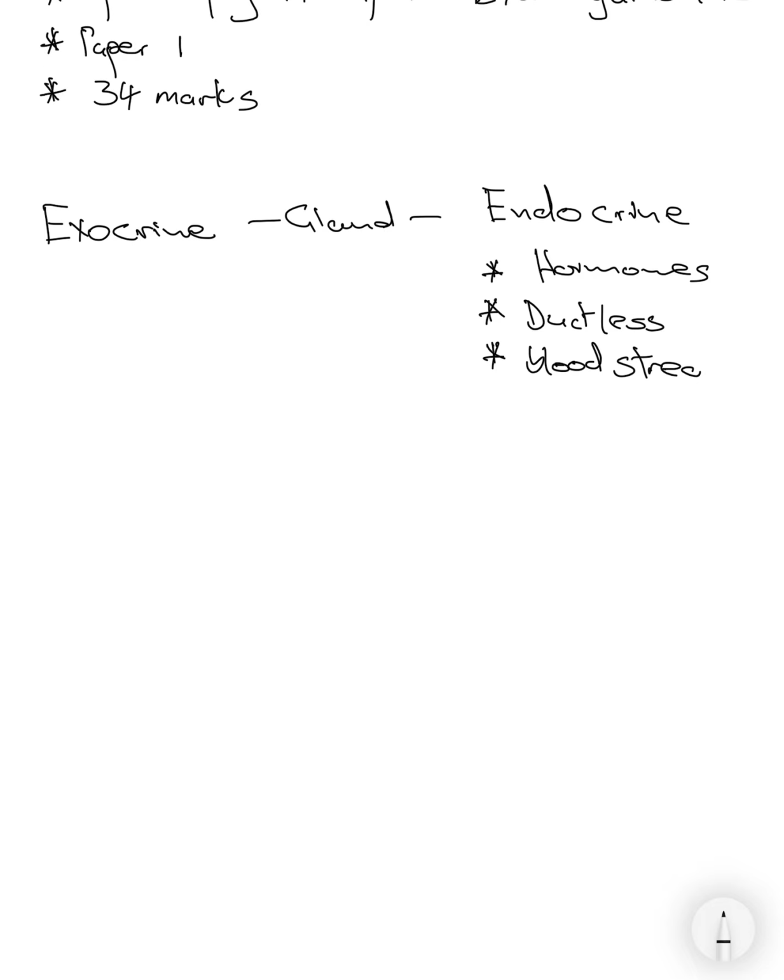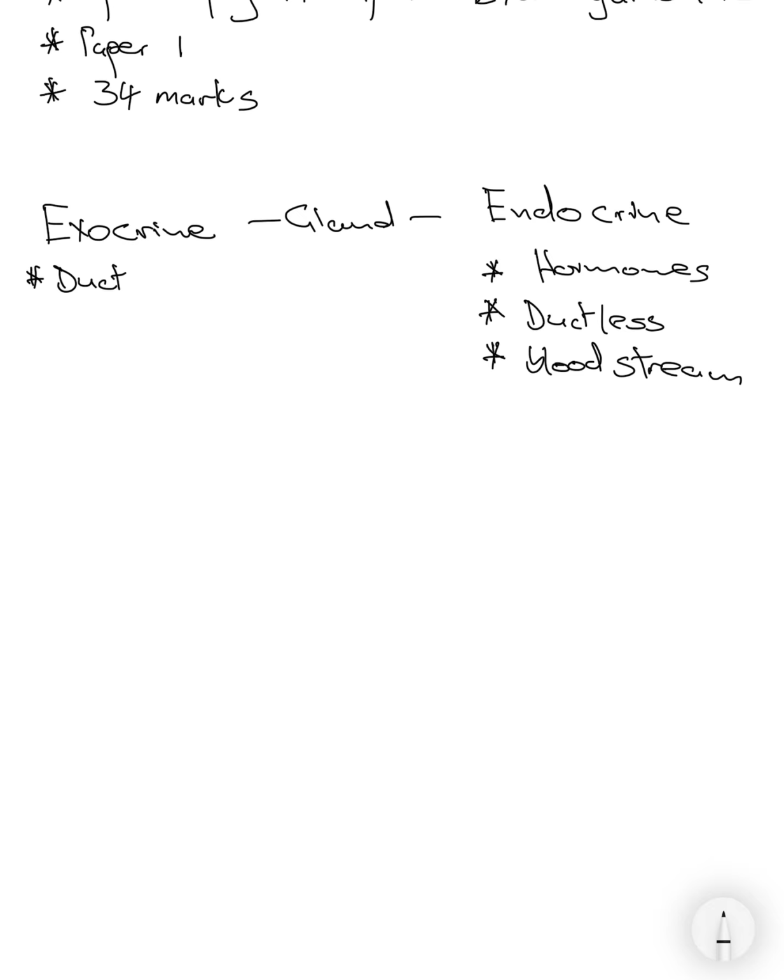On the other hand, the exocrine glands will have ducts. We're not studying these for now, but it is helpful to mention them, because one particular gland in the endocrine system fits as both an endocrine and an exocrine gland.